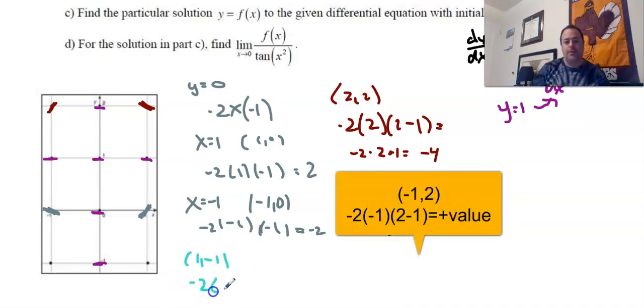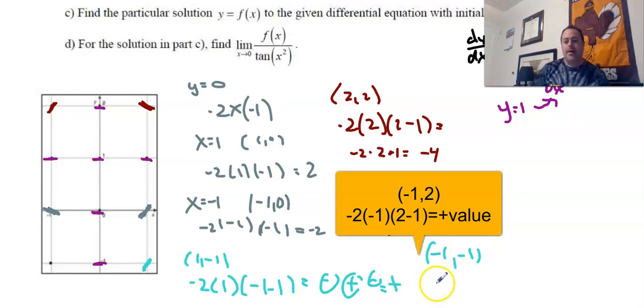So we're going to get negative 2, and x in this case is going to be equal to 1. And then it's going to be negative 1 minus 1, right? And just like before, we have a negative number here, then we have a positive number, and we're going to multiply that by another negative number. So we know that this answer is going to end up being positive, right? Like I said, in slope fields, we don't really care about the actual values for them. And then the last one is going to be (-1, -1).